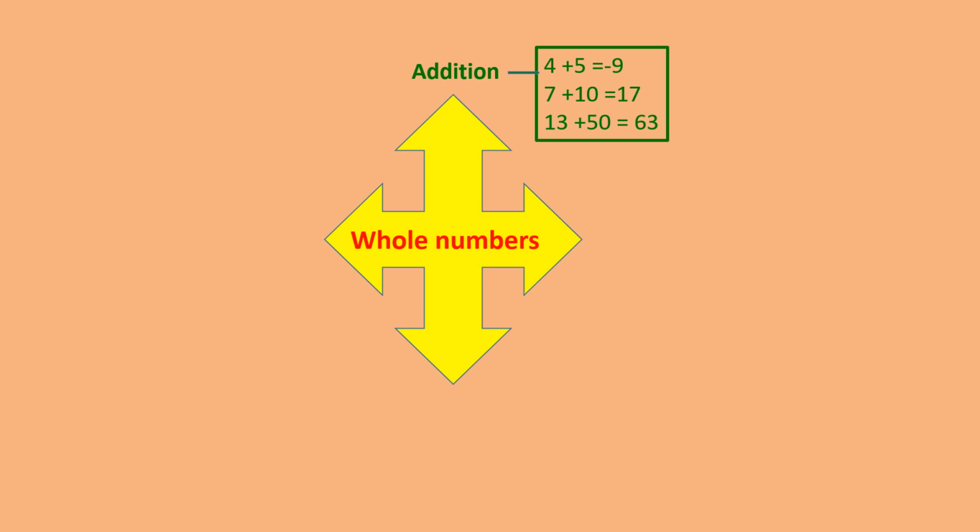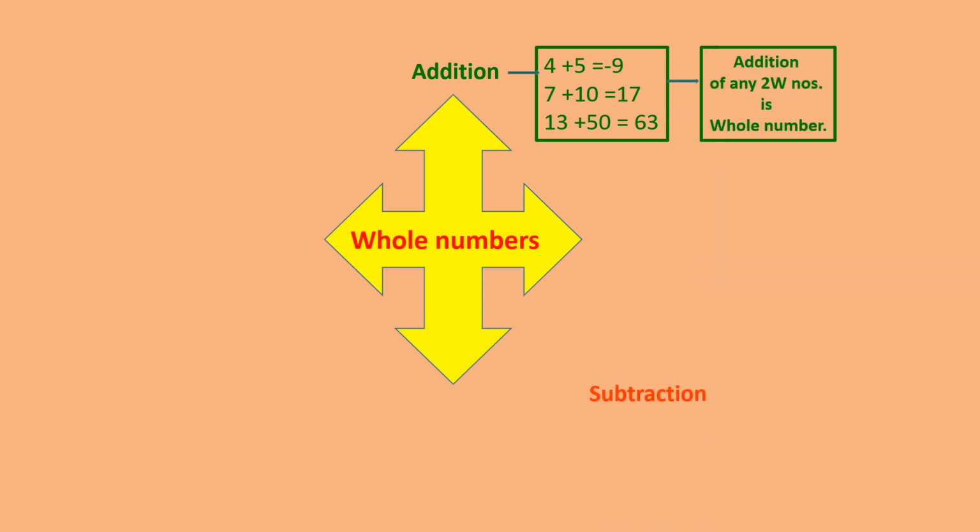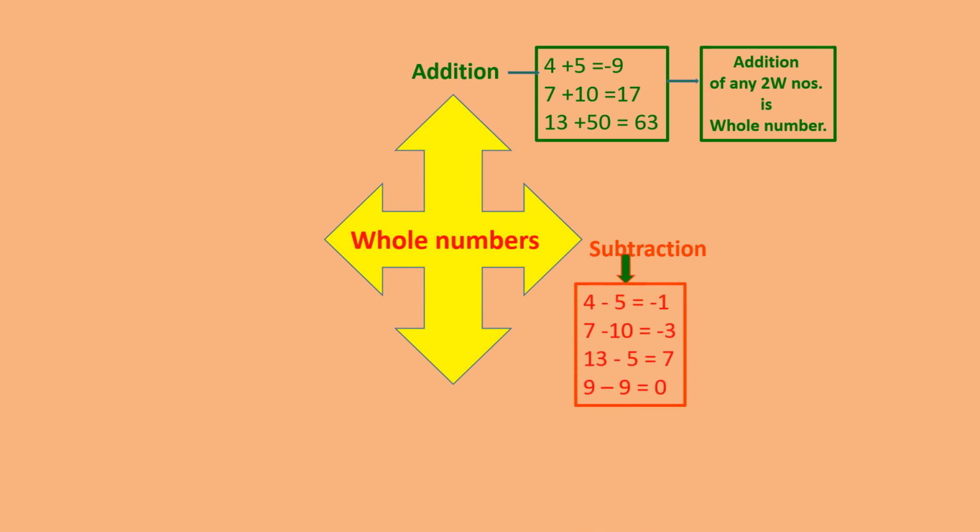Whenever we add two natural numbers, we again get a natural number, but when we add two whole numbers, we also get the result as a whole number. Similarly, we have to see subtraction. When one whole number is subtracted from another whole number, the result should be a whole number.